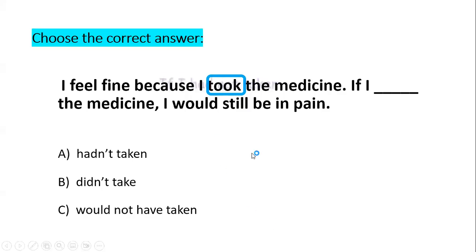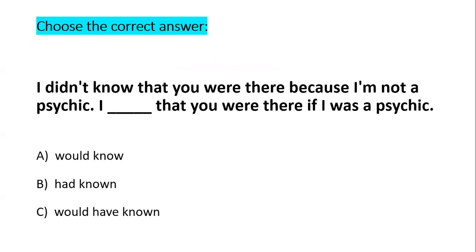So if I had not taken the medicine, I would still be in pain now. Something I did in the past and the result is now.